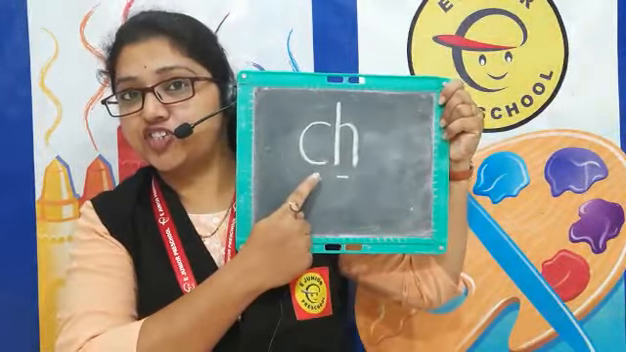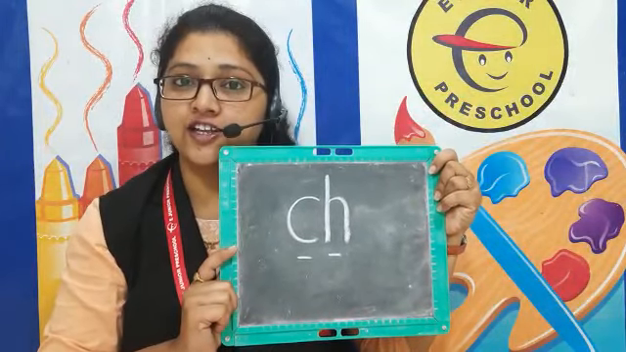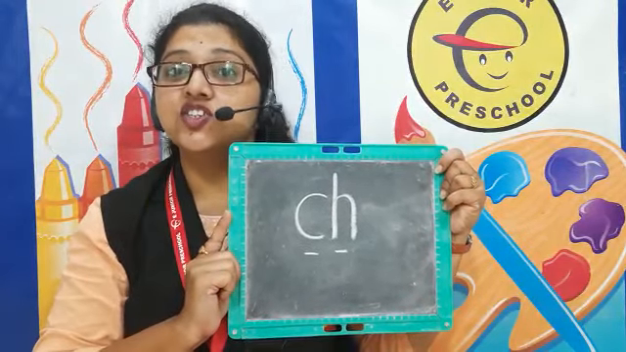Today we are going to learn the new digraph. And our new digraph is ch. Okay, here letter C and letter H come together and make a single sound, that is ch.